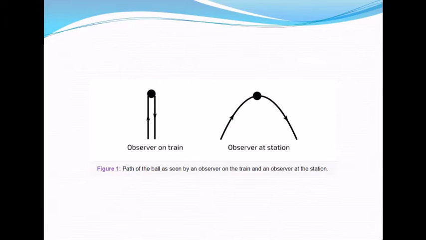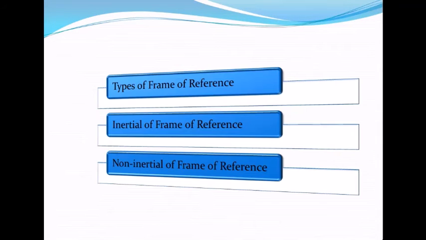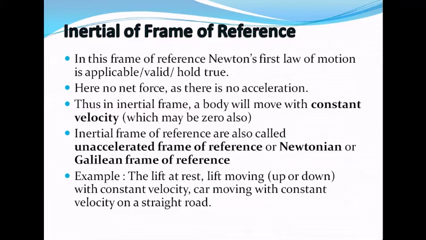So frames of reference are categorized into two types. One is called an inertial frame of reference and another is called a non-inertial frame of reference. Now let us see what exactly the inertial frame of reference and non-inertial frame of reference are. The frame of reference in which Newton's first law is valid, applicable, or holds true is generally called the inertial frame of reference. We already know that Newton's first law is called the law of inertia,